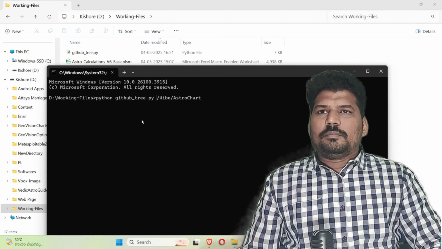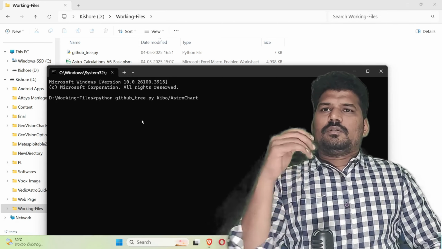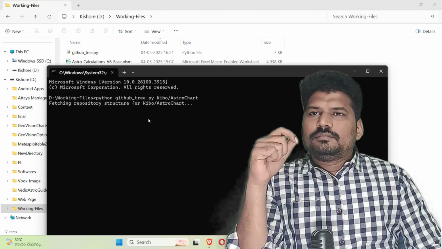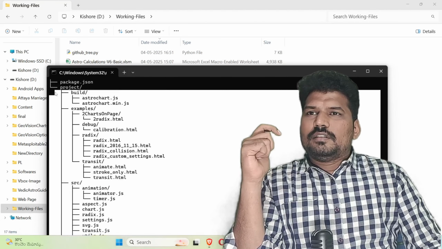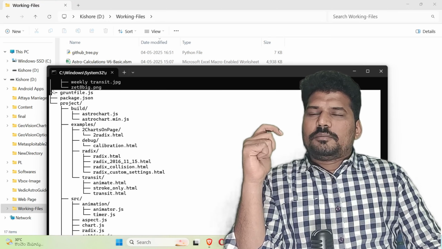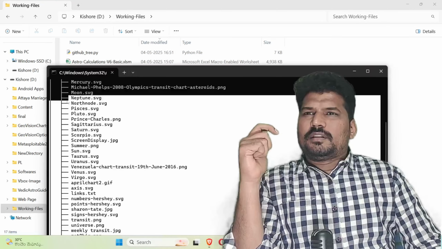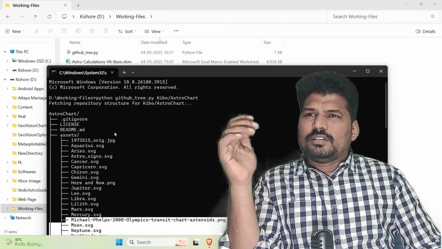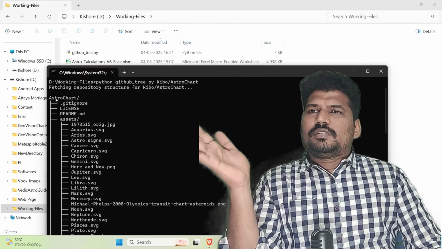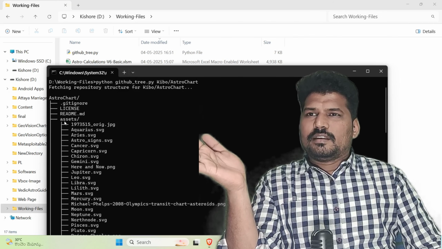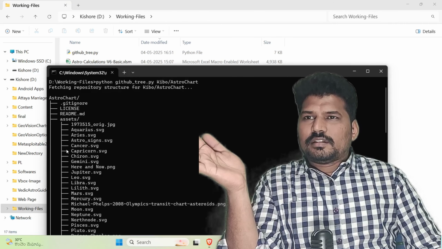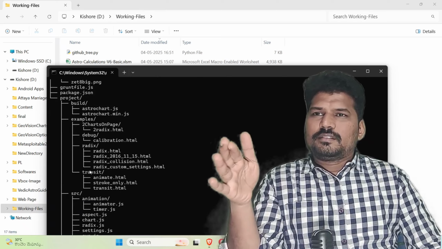So this is the command. Okay, so now if I click enter, see, this is the file structure in the GitHub of that particular repository. See, it contains all these files. This is the basic folder in which these are all files, and assets is a folder. In that assets folder, these are all the files appearing here.